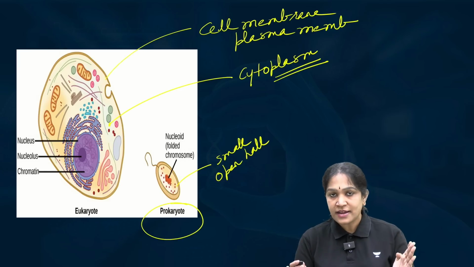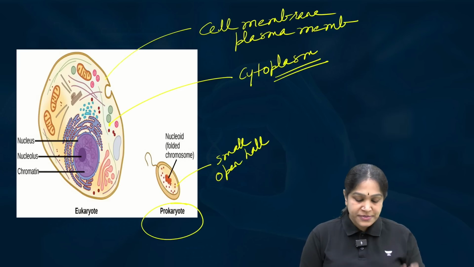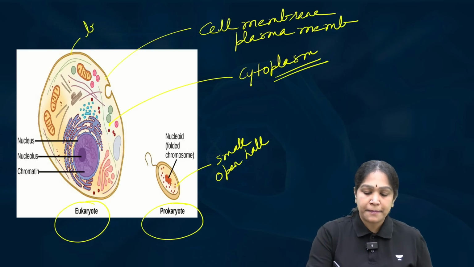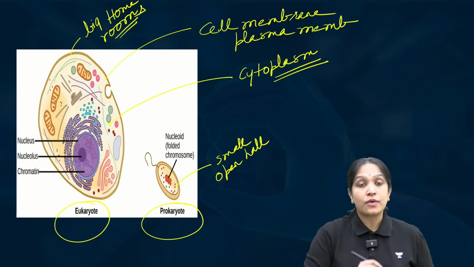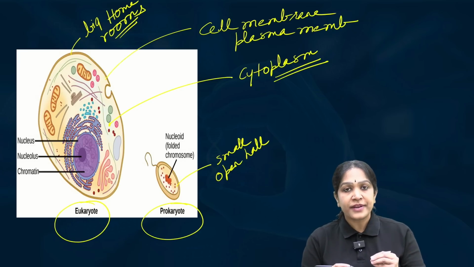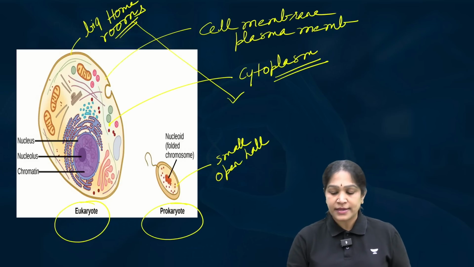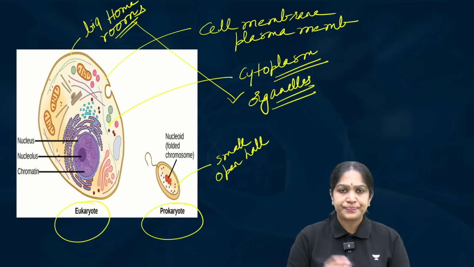If you observe, there are no compartments inside this cell. But if you observe this eukaryotic cell, this is like a big home with lots of rooms inside. Okay, what am I referring as rooms here? These are nothing but organelles. What are the organelles?